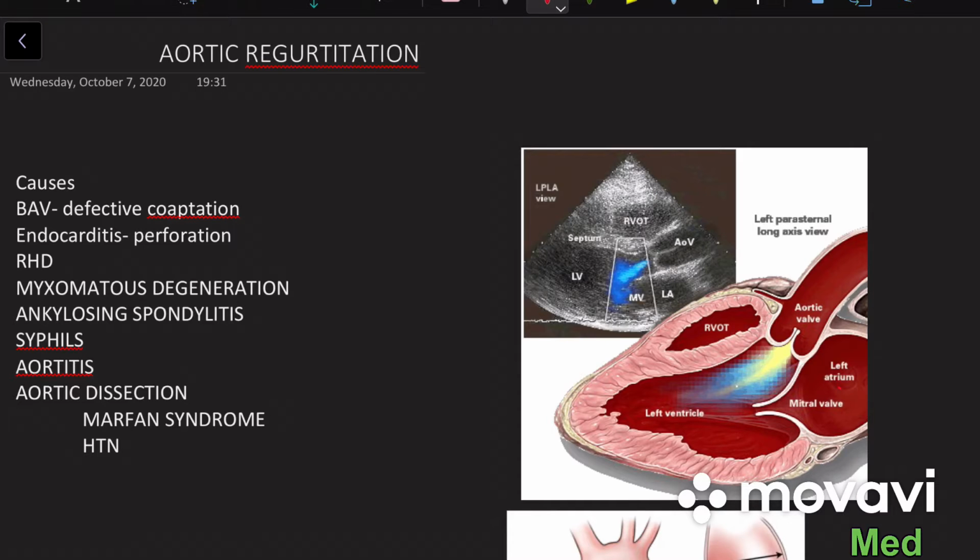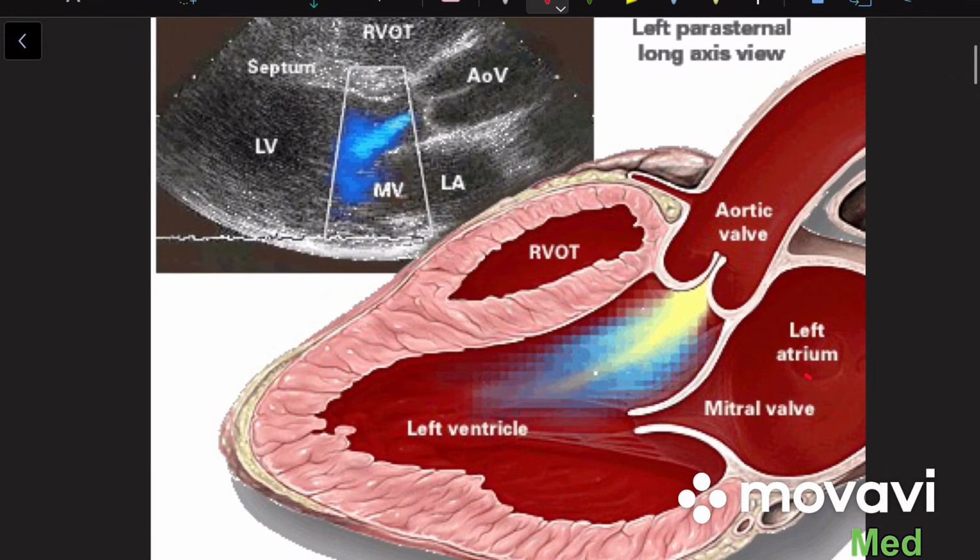Today we will be talking about one of the most severe forms of valvular heart disease, that is aortic regurgitation. Aortic regurgitation is a condition in which there is an abnormal leakage of blood from the aorta into the left ventricle during diastole. In normal people, the valve coaptates properly and does not allow a single ml of blood to leak from the aorta into the ventricle.